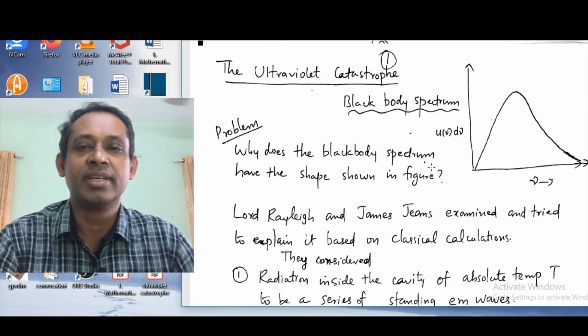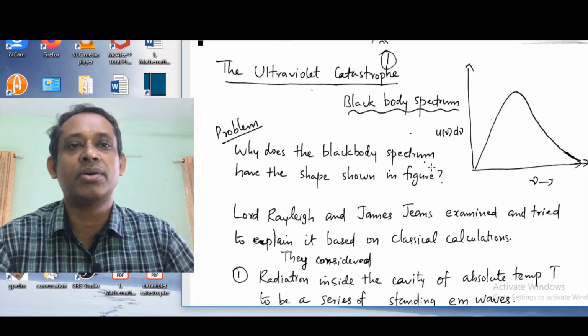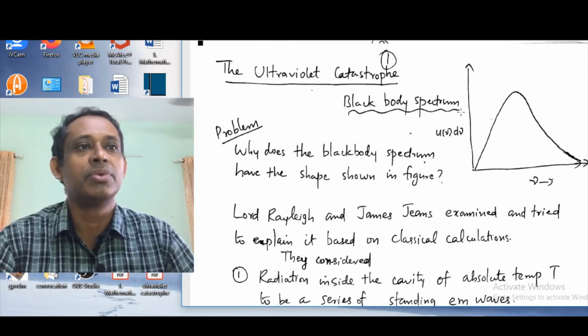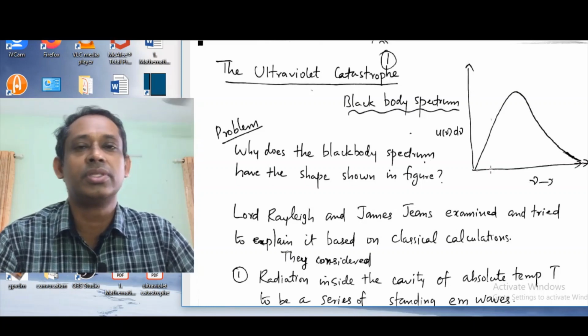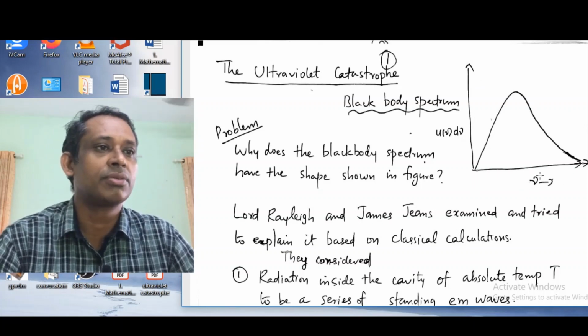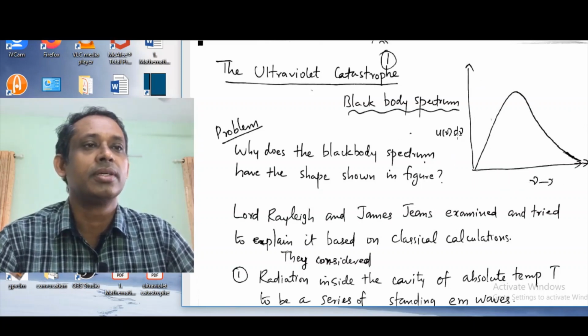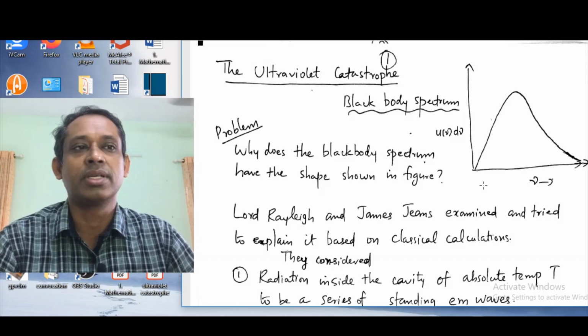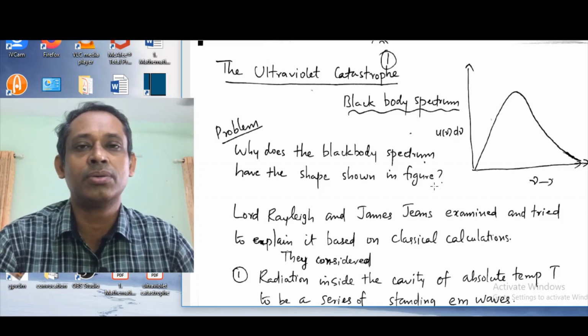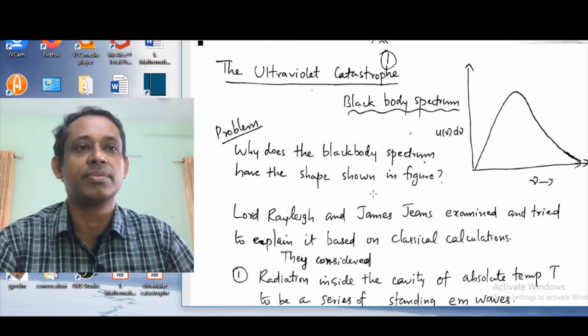Hi everybody. In the last class we were discussing the black body spectrum, and we saw the black body spectrum as a distribution in frequency like this. This graph shows the black body spectrum. On the x-axis I have taken the frequency, and on the y-axis the spectral energy density. So this shows how the energy in the black body radiation is spread over the different frequencies.